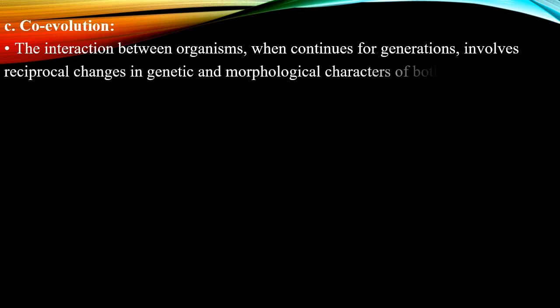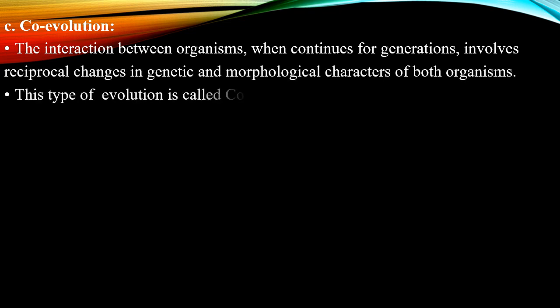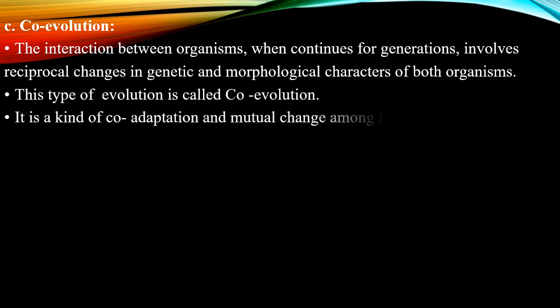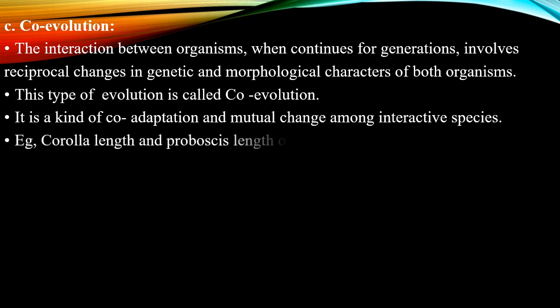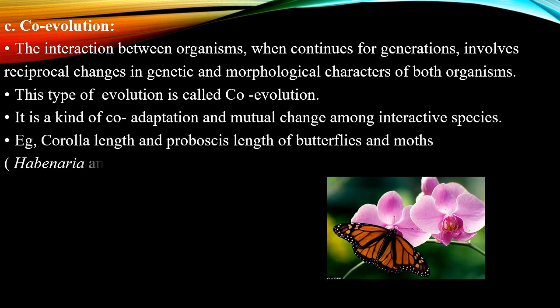The next topic we are discussing is co-evolution. What is co-evolution? When the interaction between organisms continues for generations, it involves reciprocal changes in genetic and morphological characters of both organisms. It is a kind of co-adaptation and mutual change among the interacting species. For example, the corolla length and proboscis length of butterflies and moths, bird's beak and flower shape and size.